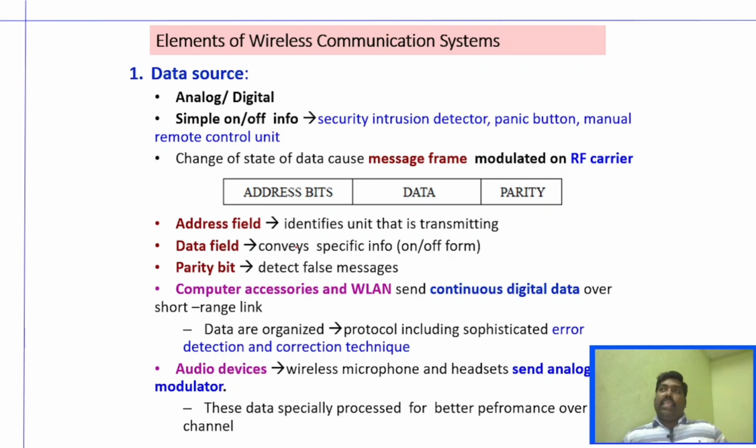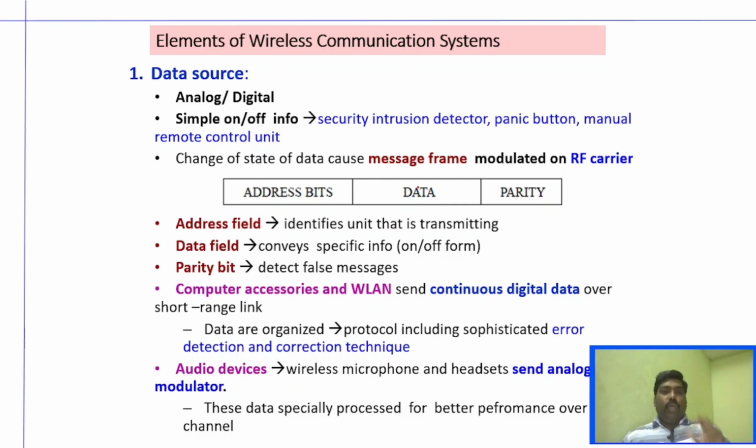The very important thing is, any particular message has to have the address bits, data, as well as parity. What are address bits? Address bits have the information about the transmitter and the receiver, who's going to transmit and who's going to receive. You'll have some identity bits. So that is called address bits.